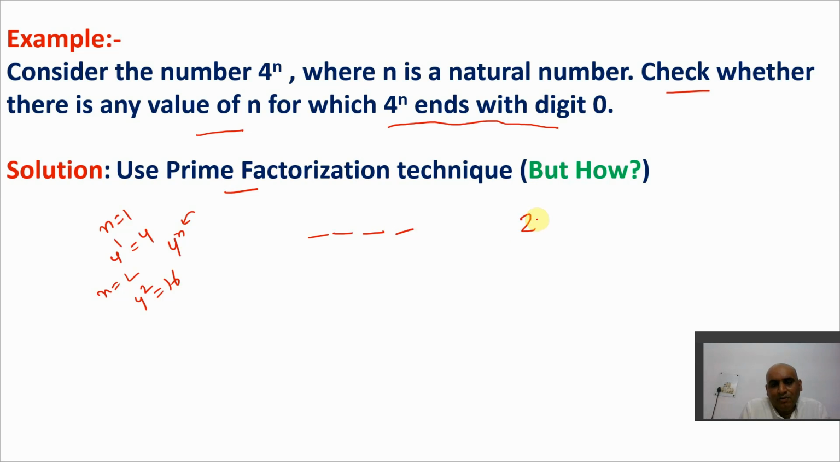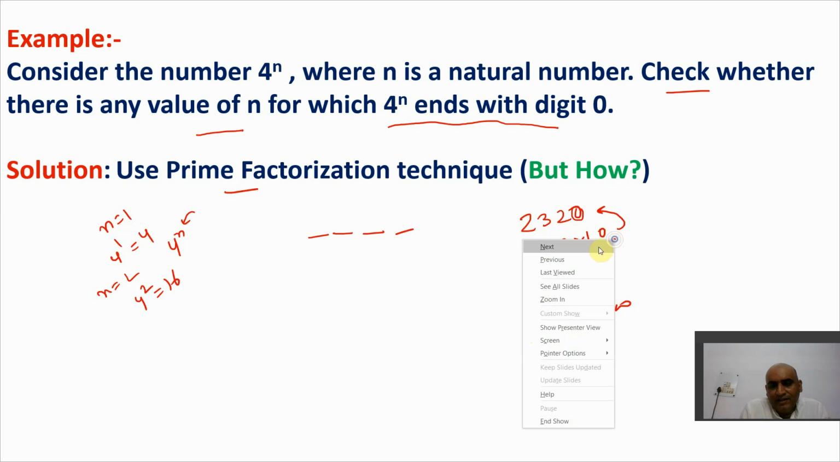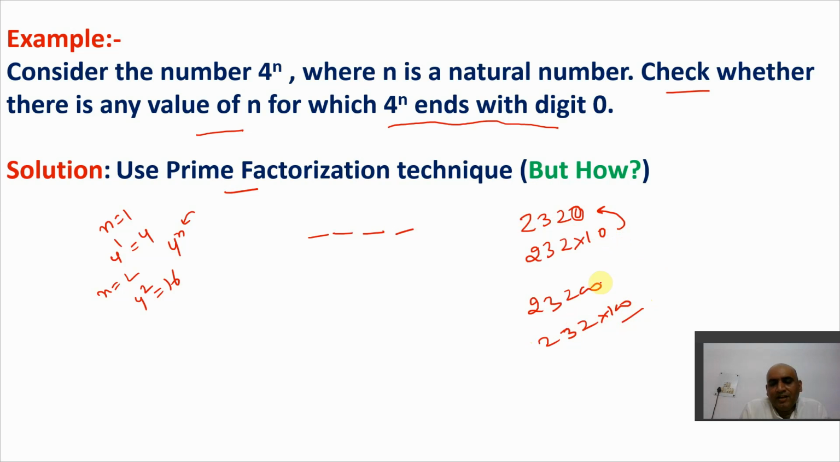Let us say there's a number called 2320. Now how do I get 0 here? Okay, let's break this number. 232 into 10 results in 2320, nothing else. So if I take 23200, how do I get this? 232 into 100. That means if any number has 10 in the end, 20 in the end, 30 in the end, only that particular number can have a 0 in the end, otherwise not possible. I hope you get this point.